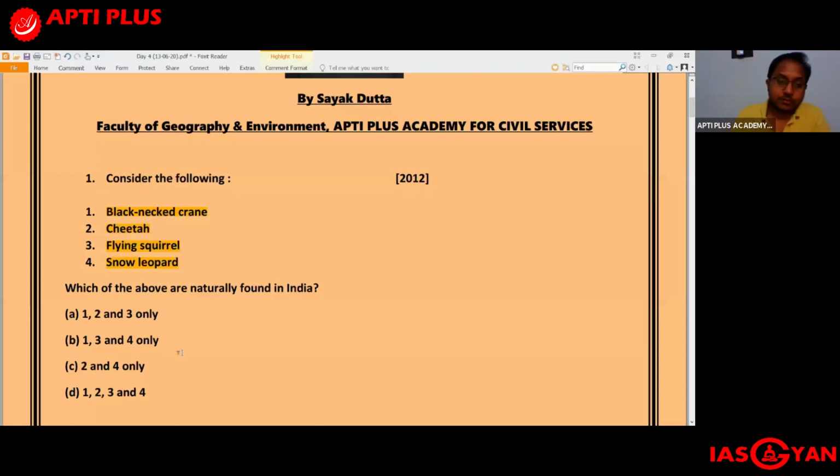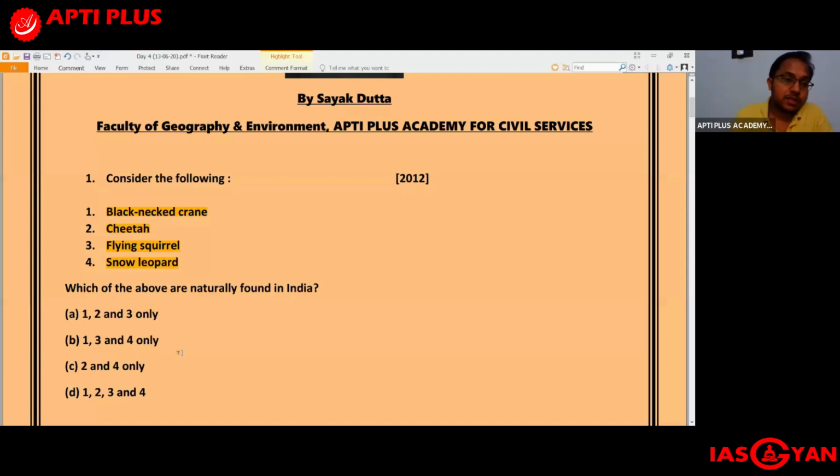Now moving on to the fourth question for the day, and this is also from 2012 UPSC prelims. This is a comparatively easier question because here three species have been given and you have been asked which of them are pollinating agents. So you can understand the process of pollination, which I hope all of you are aware of, and pollination can again be of two types. It can be self-pollination and it can also be cross-pollination. And pollinators are those species which help in the process of pollination.